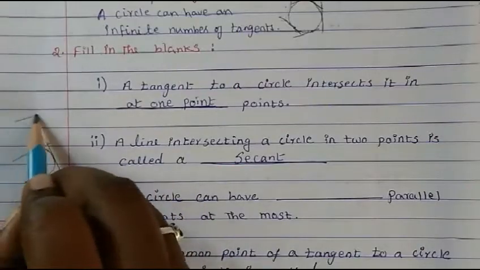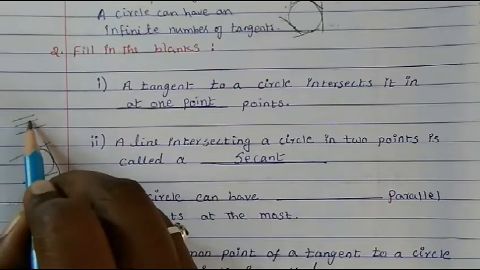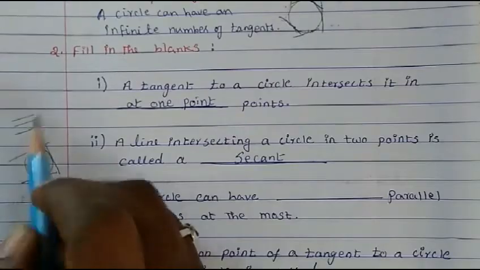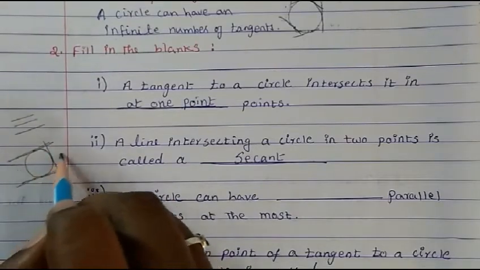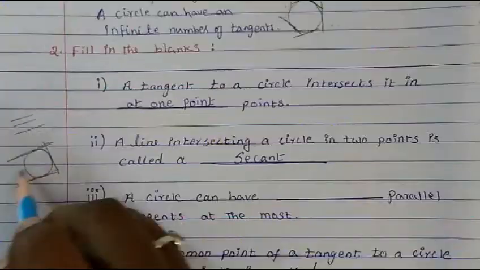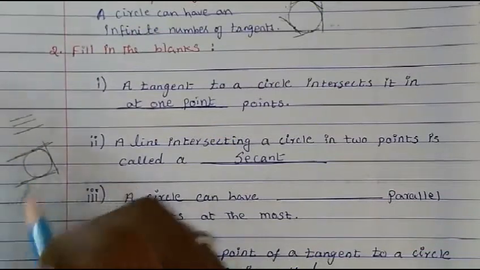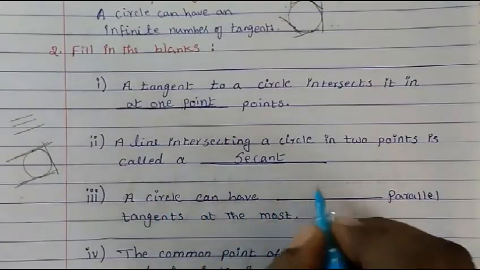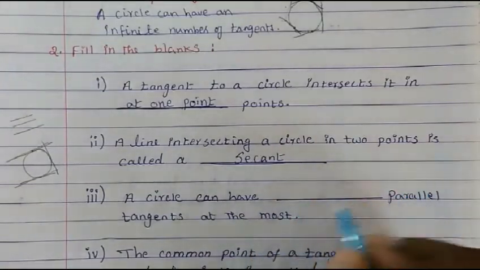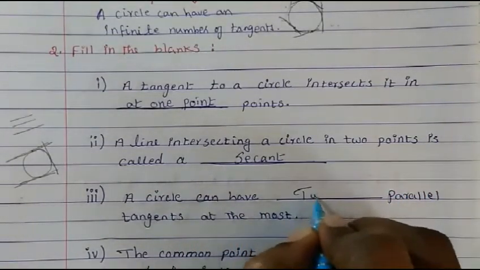If you take lines, there can be so many parallel ones, this line parallel to this, parallel to this. But only 2 tangents can be parallel, because a line cannot pass through here, and then it becomes a secant. So a circle can have 2 parallel tangents at the most.